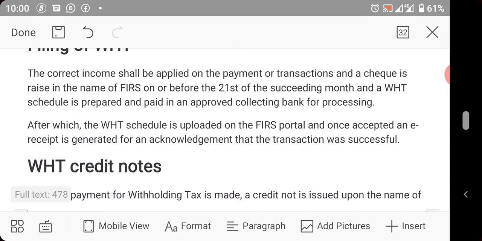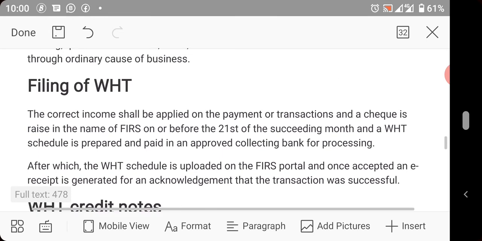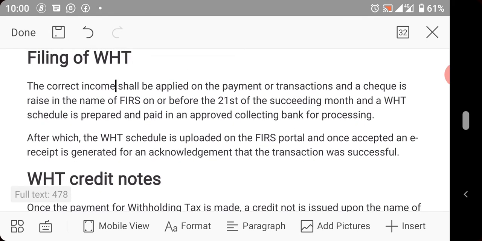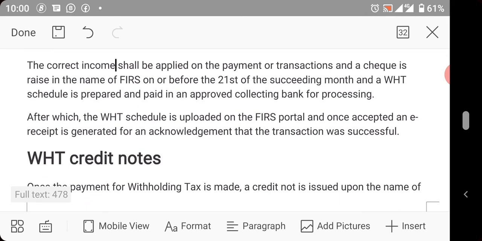You must file your withholding tax by the 21st day of the succeeding month. If you fail to do this, you face penalties.